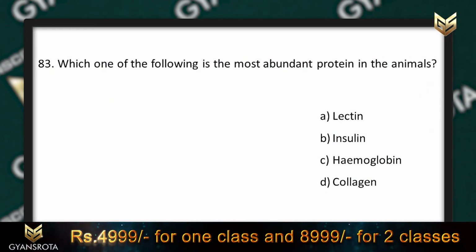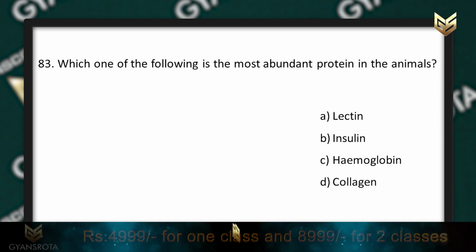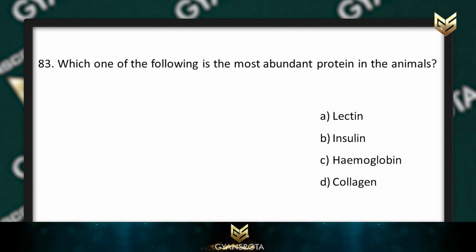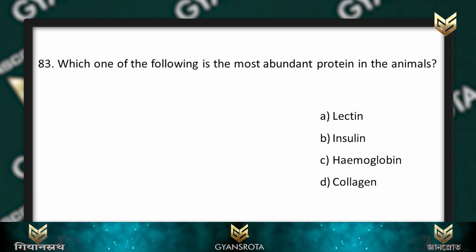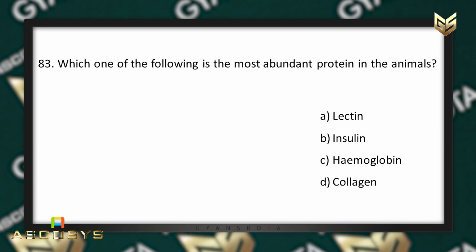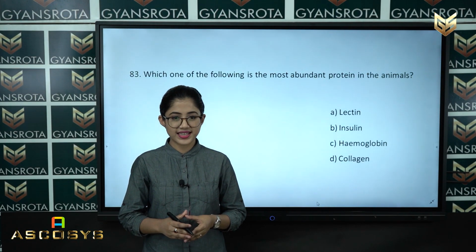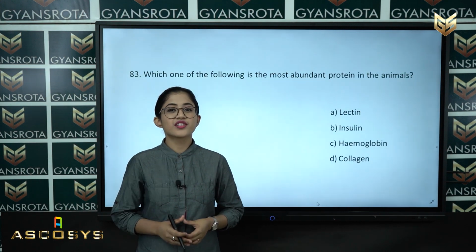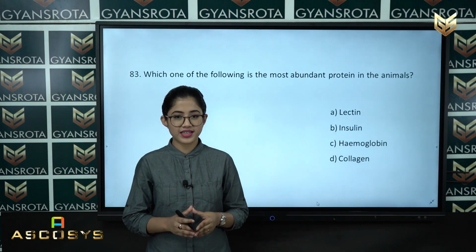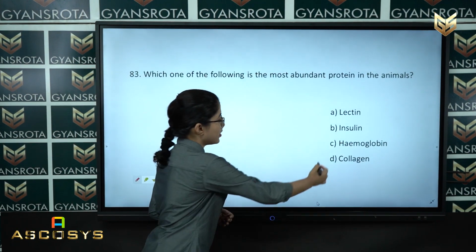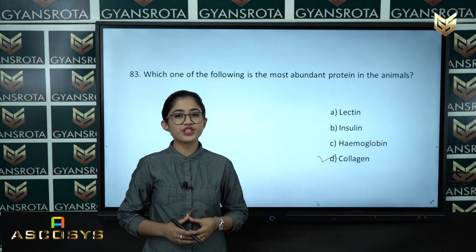Which one of the following is the most abundant protein in animals? Option A, lactin. Option B, insulin. Option C, hemoglobin, and option D, collagen. Student, this is from the chapter respiration in plants. This is a very easy question, right? Collagen is the most abundant protein in animals. Collagen is given in option D. So option D, collagen, is the correct answer for this question.